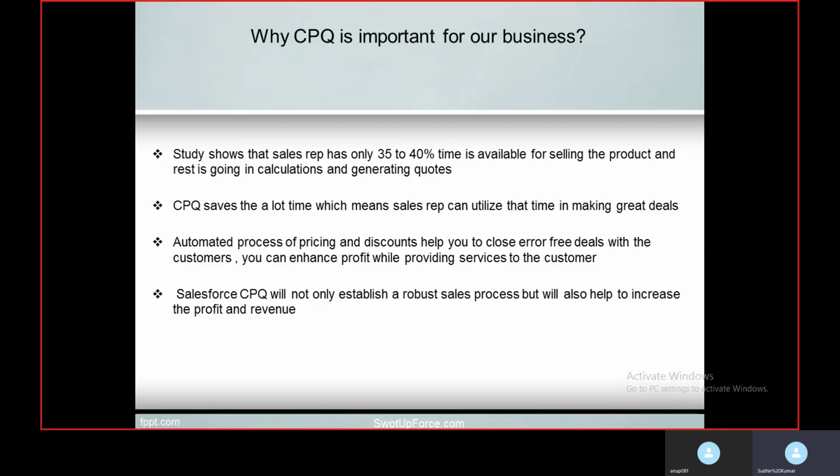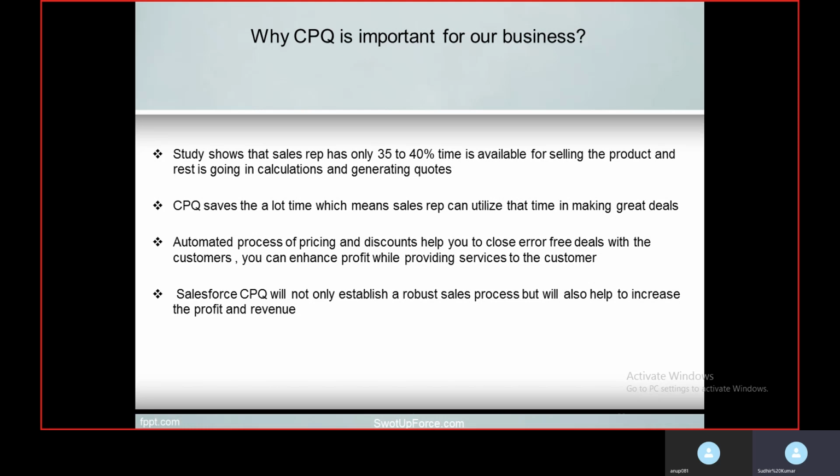Like you have committed that you will be giving a 10% discount, and during your calculation you have missed it and only applied a 5% discount, and sent the same error quote to the customer. So customer may think that we discussed that 10% discount will be applied, but by mistake you have applied a 5% discount, or you have calculated wrong discount amount. So it will breach the trust between you and your customer.